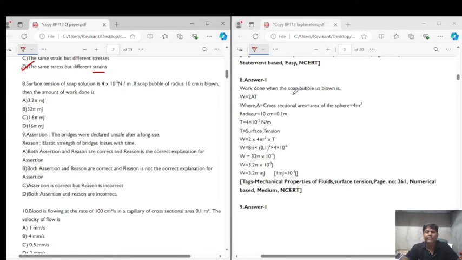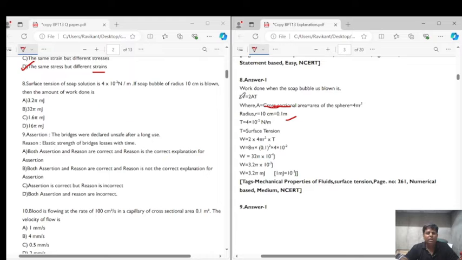So the work done when the soap bubble is blown is W equals 2AT, where A is not the cross section area. A is the surface area. So surface area will be equal to 4 pi r square, right? Now radius is equal to 10 centimeters, so it will be equal to 0.1 meter. Now surface tension T is given as 4 into 10 to the power of minus 2 Newton per meter, and we have the formula W is equal to 2AT.